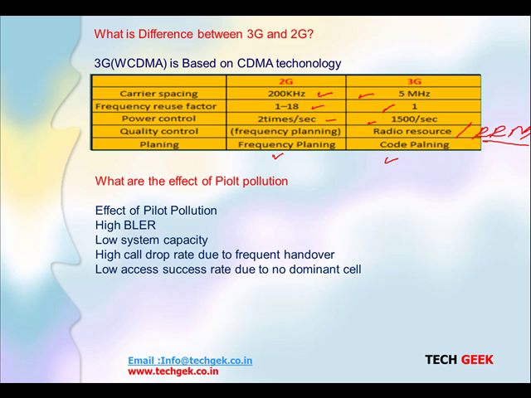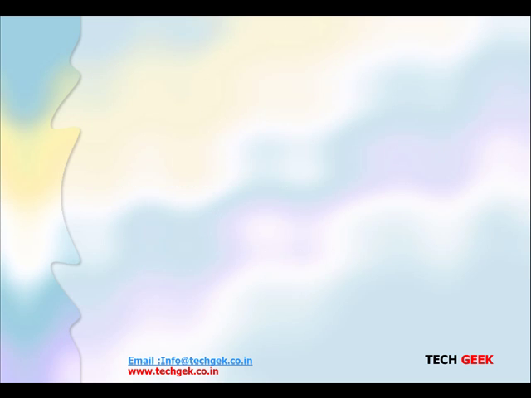The effects of pilot pollution are high BLER, low system capacity, high call drops due to frequent handovers from different cells, and a low access rate because the number of dominating cells is increasing in that area. So these are the reasons for pilot pollution.